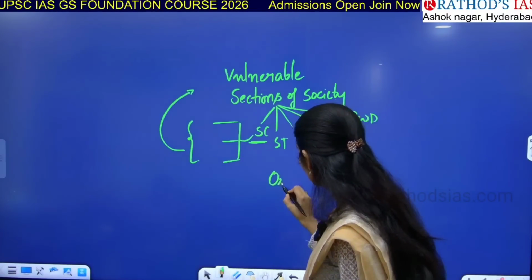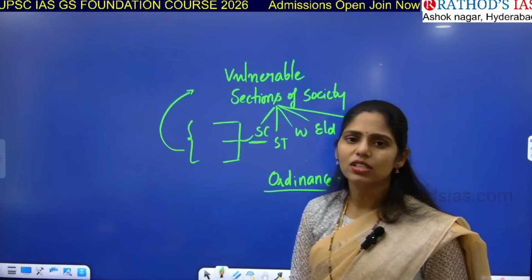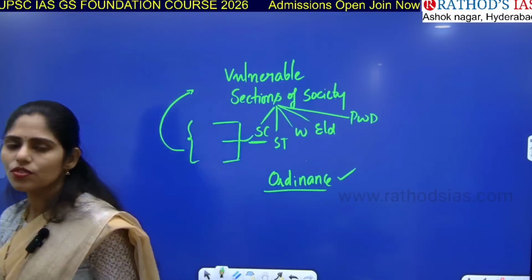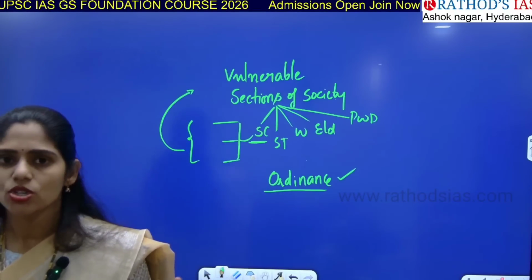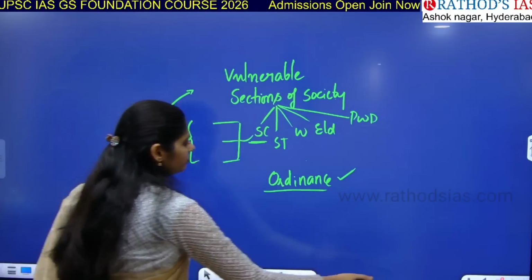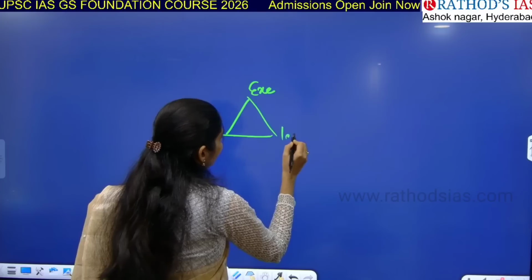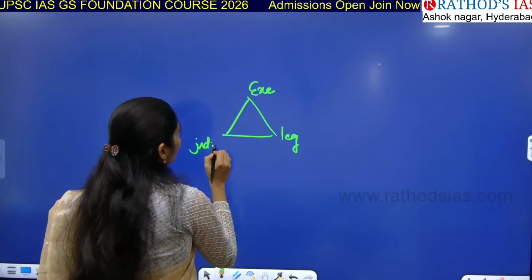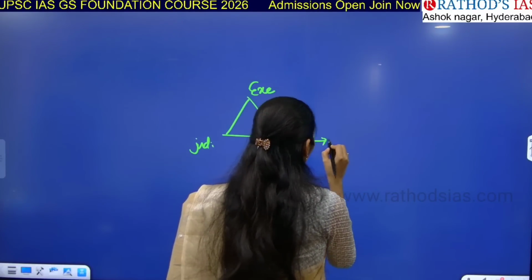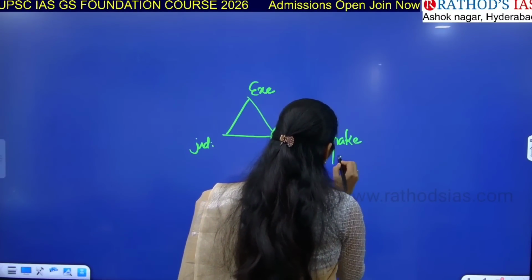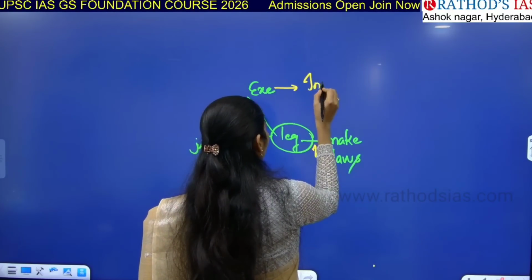Okay, what is the next important keyword? Ordinance. Ordinance is there directly in your syllabus, guys. If you are reading your Lakshmikant book, we have this ordinance making power for the executive, like the president as well as the governor. So normally, who will make the laws? We have 3 organs of the state, right? We have executive, legislature, and judiciary. Legislature will make laws. Executive will implement laws.